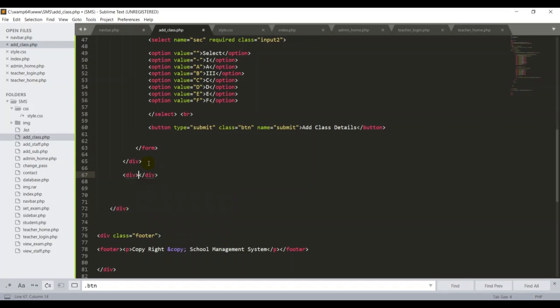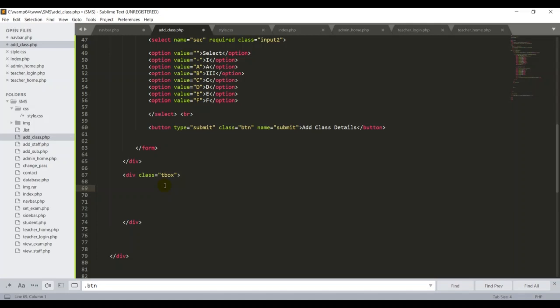In this div tag I want to add one more class for the design purpose. I'm putting the design T box, something like that. You can keep any name, this doesn't matter. I want to take a long space between these two tags. Now I want to create a table over that.